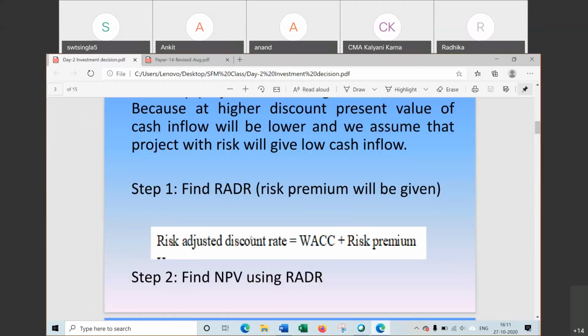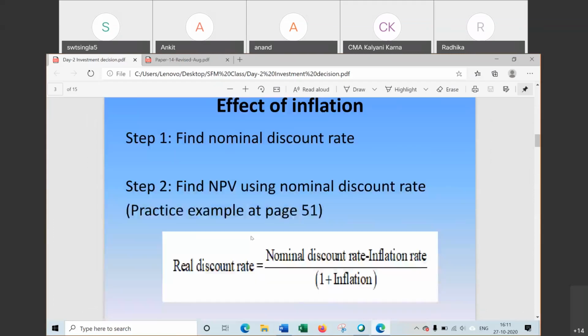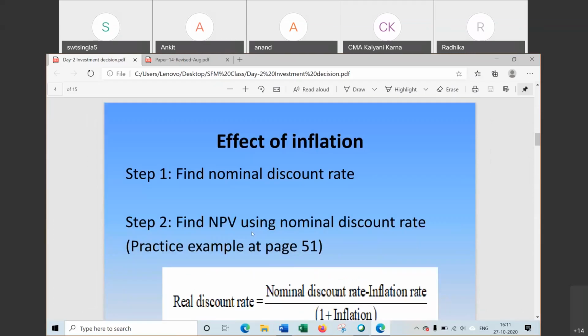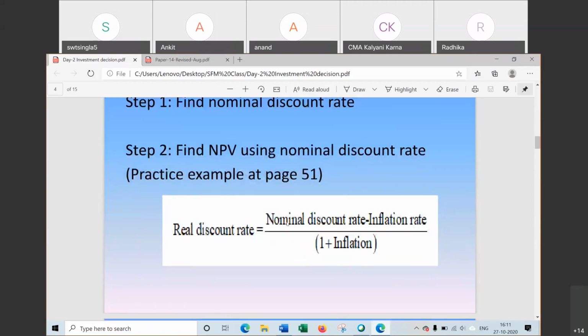Now the next method is effect of inflation. When rate of inflation is given, in that case how to find NPV? In the case of inflation rate, we have to find the nominal discount rate.